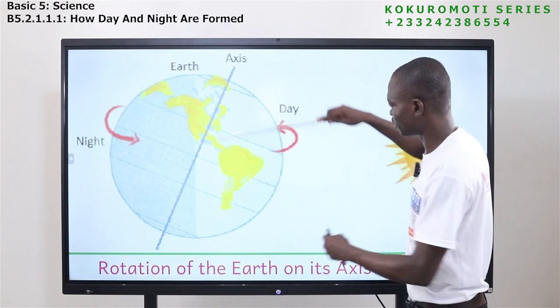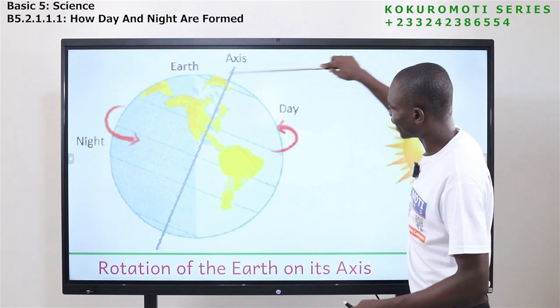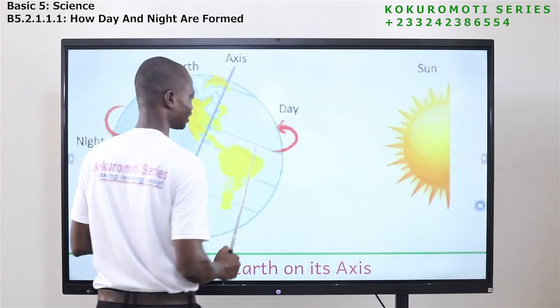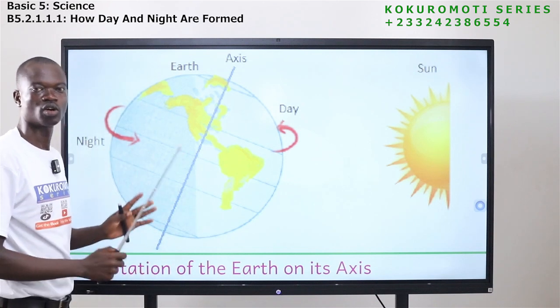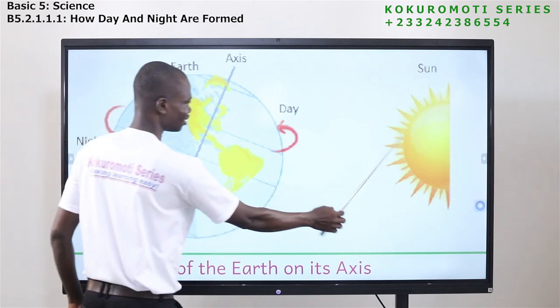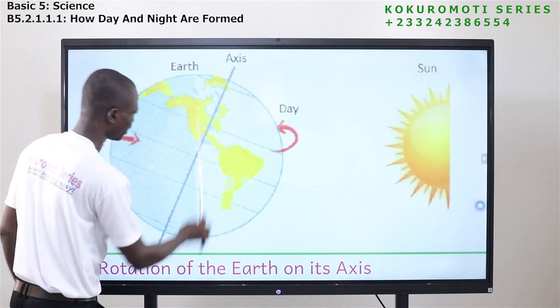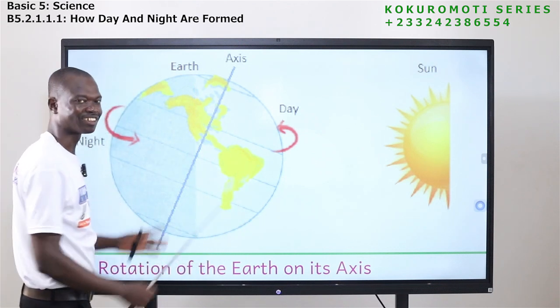This Earth, it rotates or it turns. So this is the axis and the Earth rotates around it. So you see that when the Earth is rotating, always part of it will face the sun like this. So this is the sun. All this side will get light from the sun.